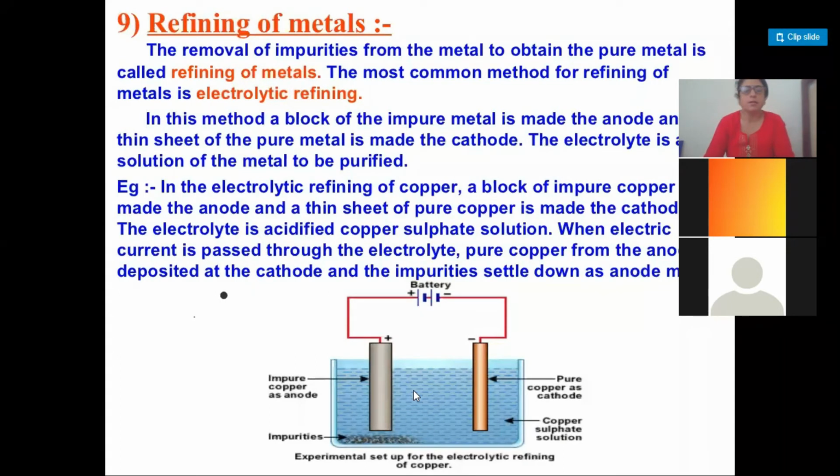Right? So while selecting the electrolyte, we have to take into consideration that the water soluble salt of the same metal which is to be refined is to be taken.